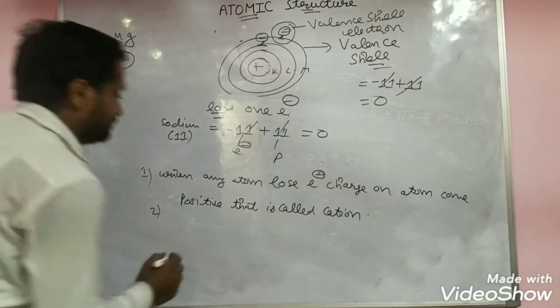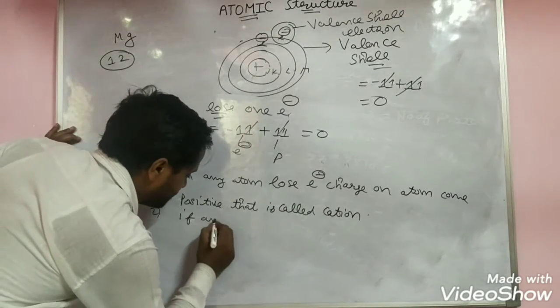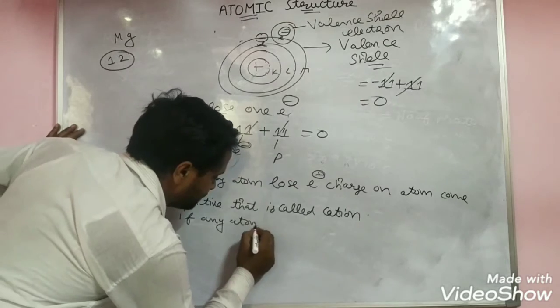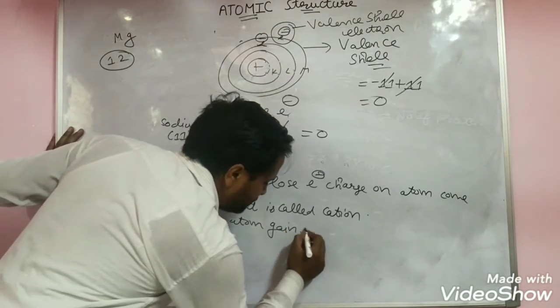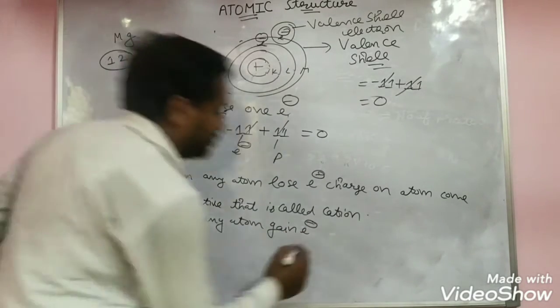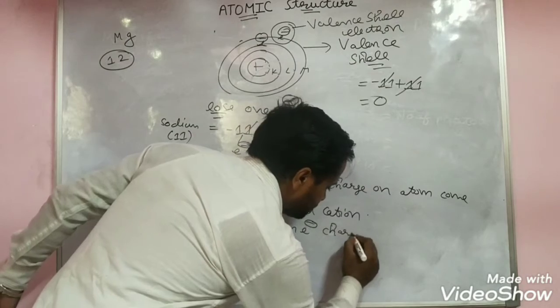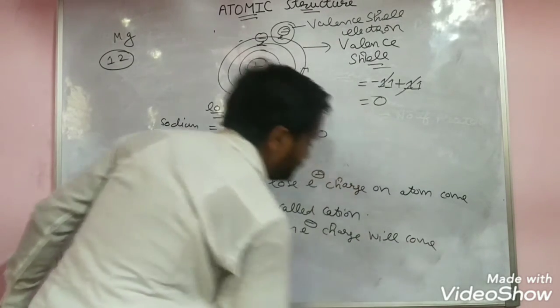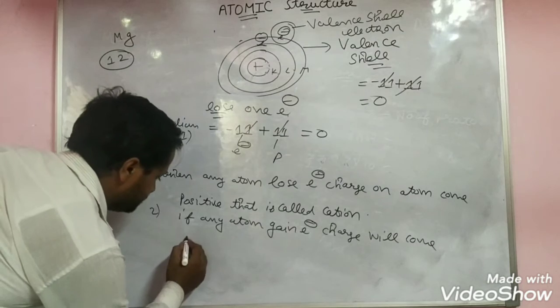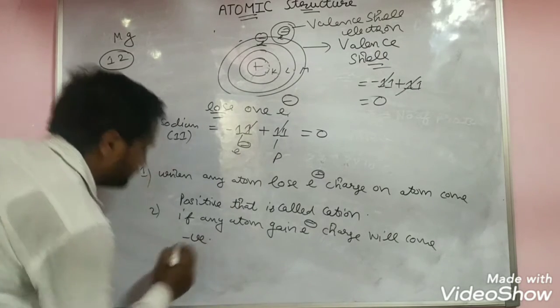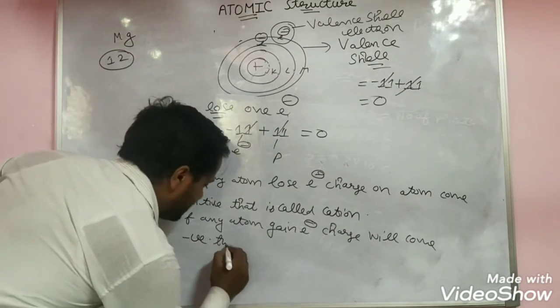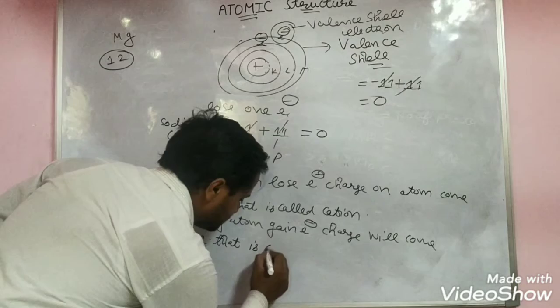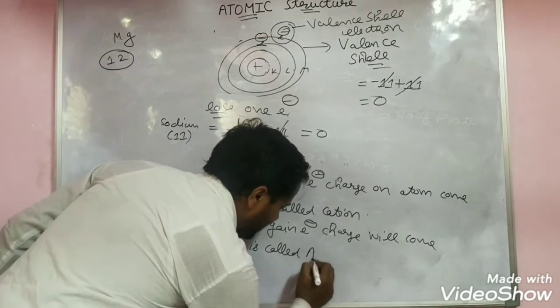If any atom gains an electron, the charge becomes negative. That is called an anion.